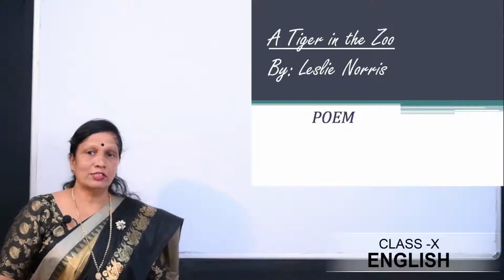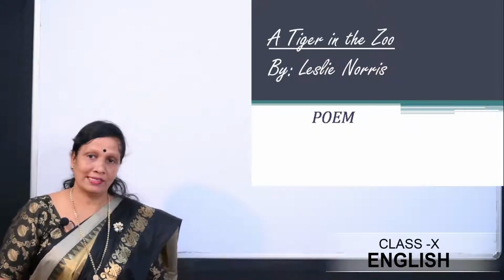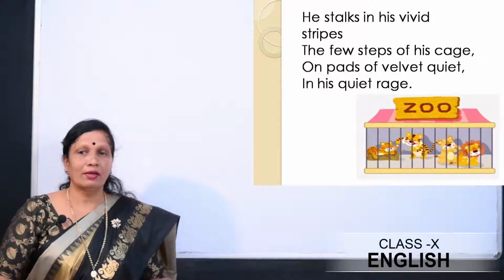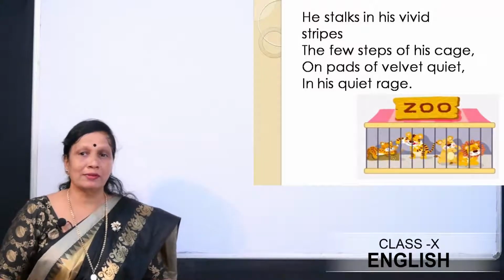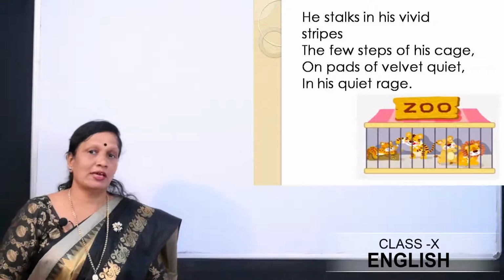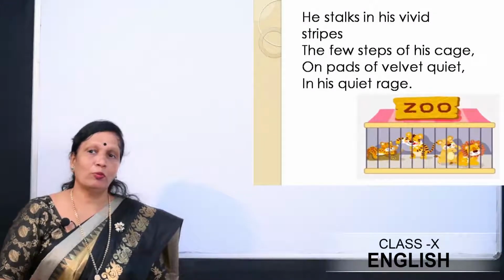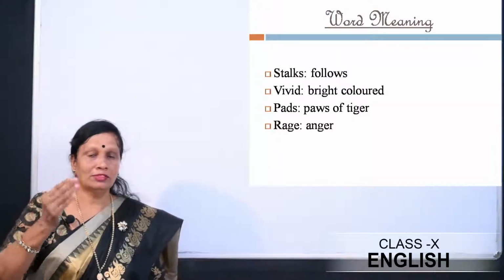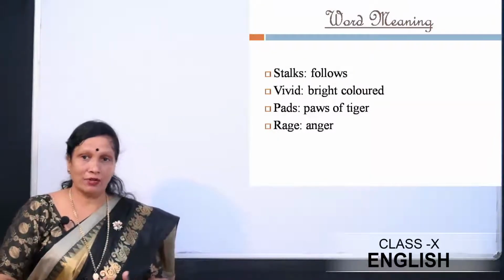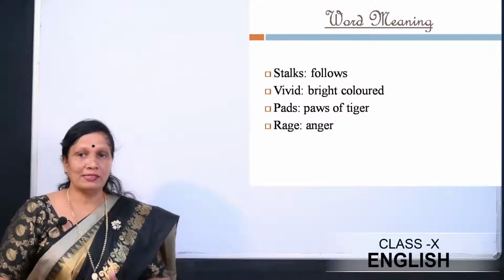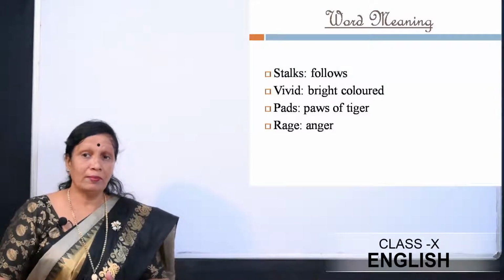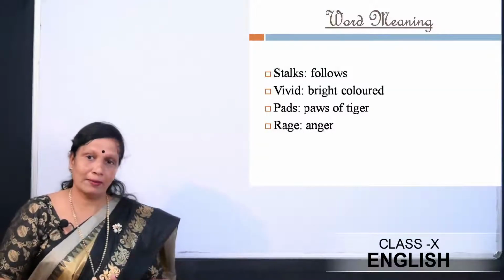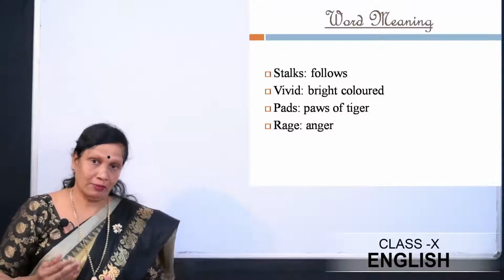A Tiger in the Zoo by Leslie Norris. Now let's look into the poem. He stalks in his vivid stripes the few steps of his cage, on pads of velvet quiet, in his quiet rage. Now some of the words which you might find difficult. Stalks means follows, vivid, bright colored. Pad means paws of tiger, rage, anger.